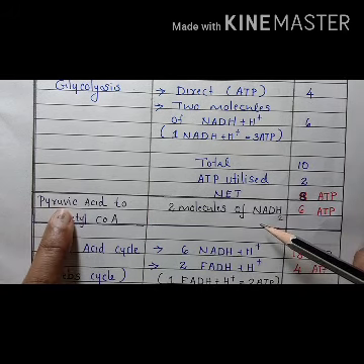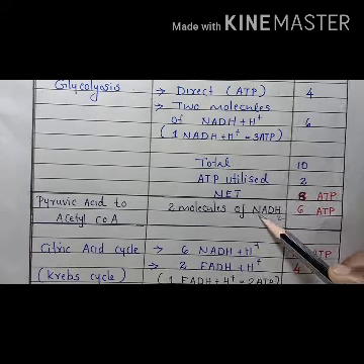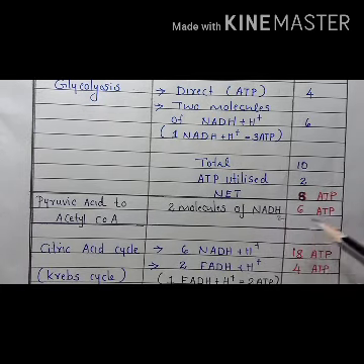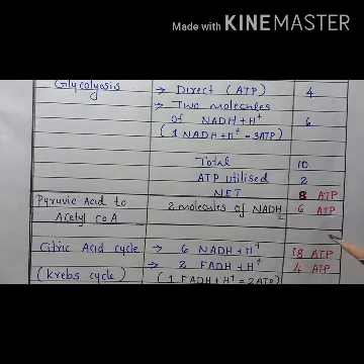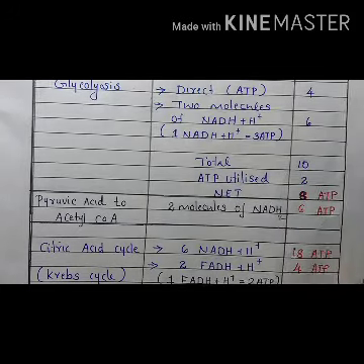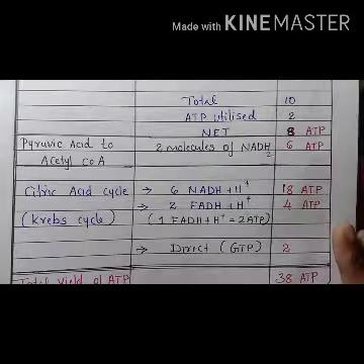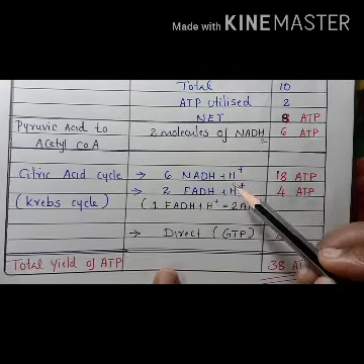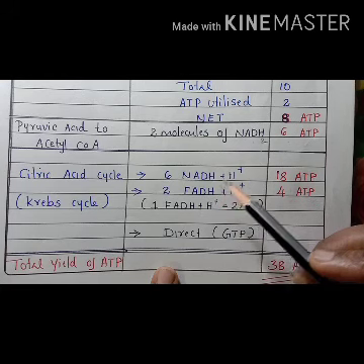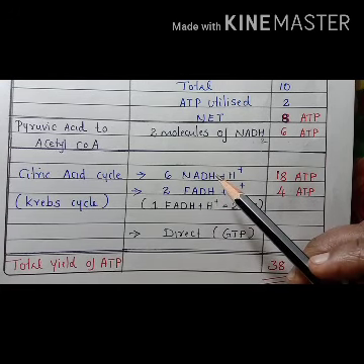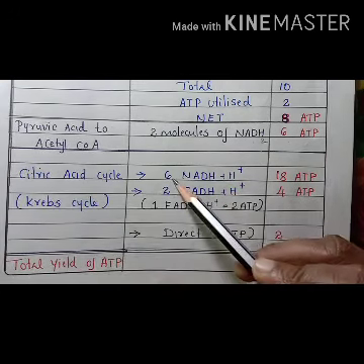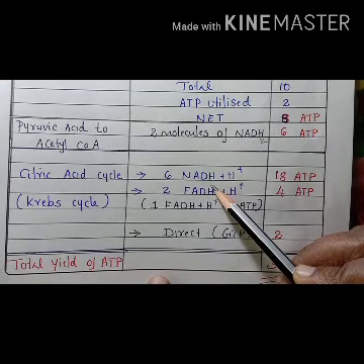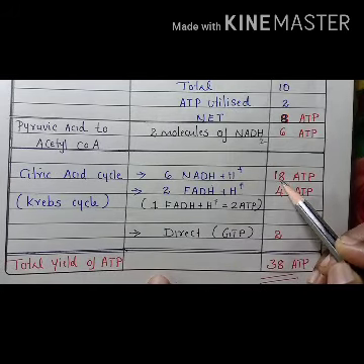Here we have 2 pyruvic acids, so a total of 2 NADH2s are produced, that means 6 ATP. Then on the last step, during the citric acid cycle or Krebs cycle, the NADH2 produced in one cycle is 3, and it is repeated twice, that means 6 NADH2s are produced, that means 18 ATP.